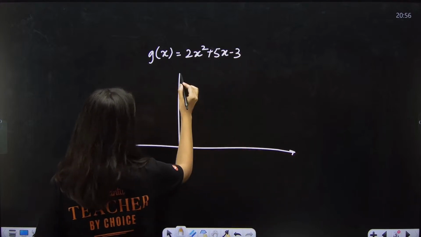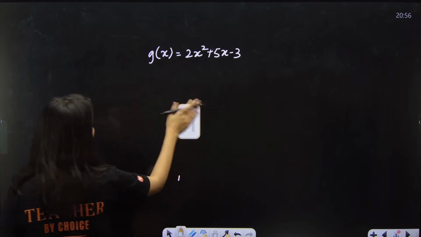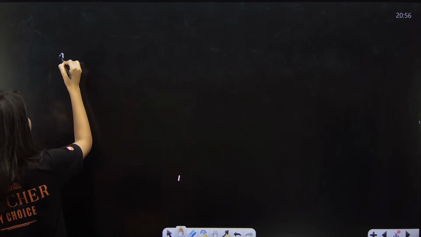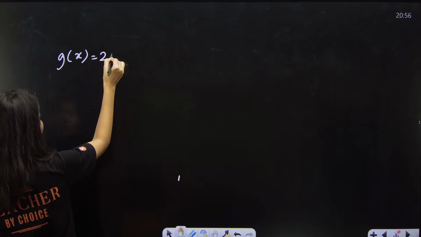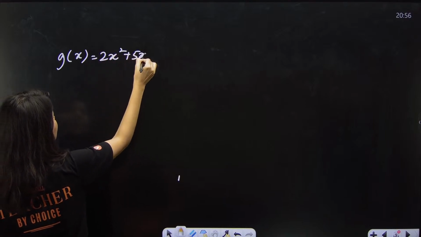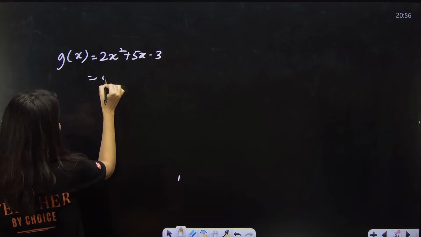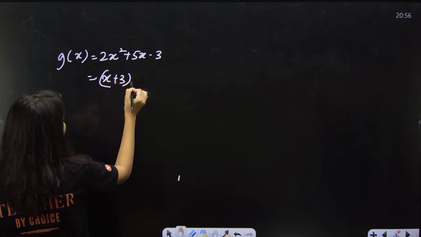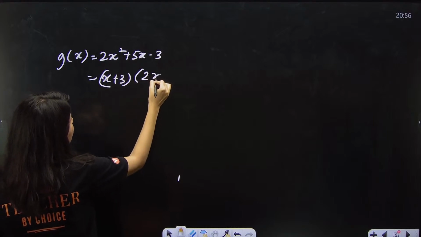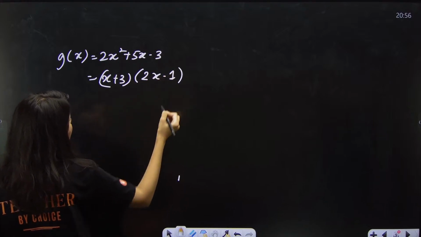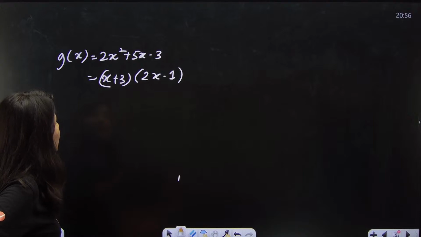This is your graph. Let us do it here. g of x, 2x square plus 5x minus 3. So minus 3 is a root, I guess. So x plus 3 and 2x minus 1. Is it? Yes, 2x square plus 6x minus x minus 3.